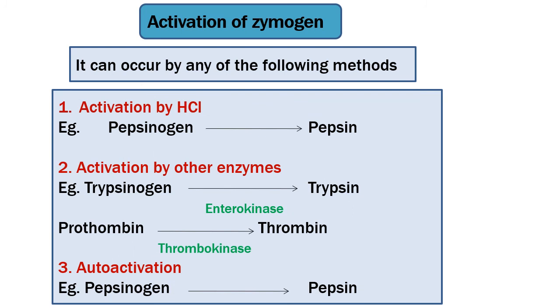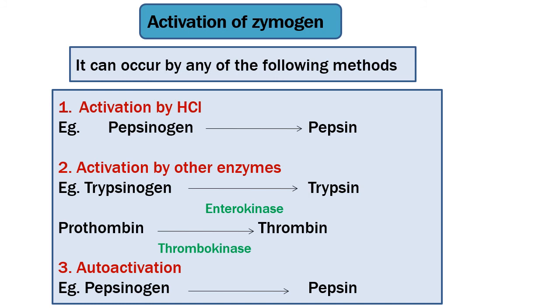Some of the zymogens are activated by HCl. For example, pepsin, which is a digestive enzyme, is secreted as inactive form pepsinogen, and is converted to active form by HCl. And some of the zymogens are activated by other enzymes.